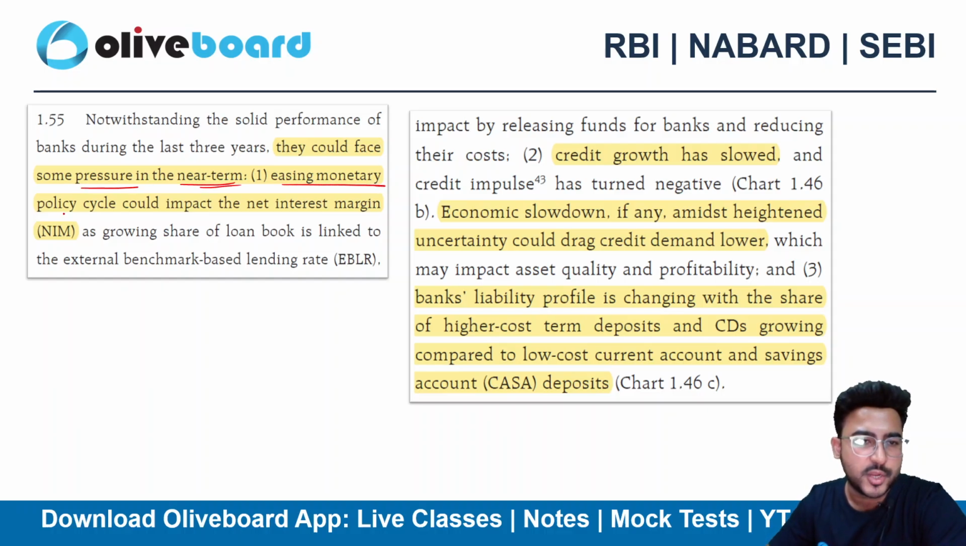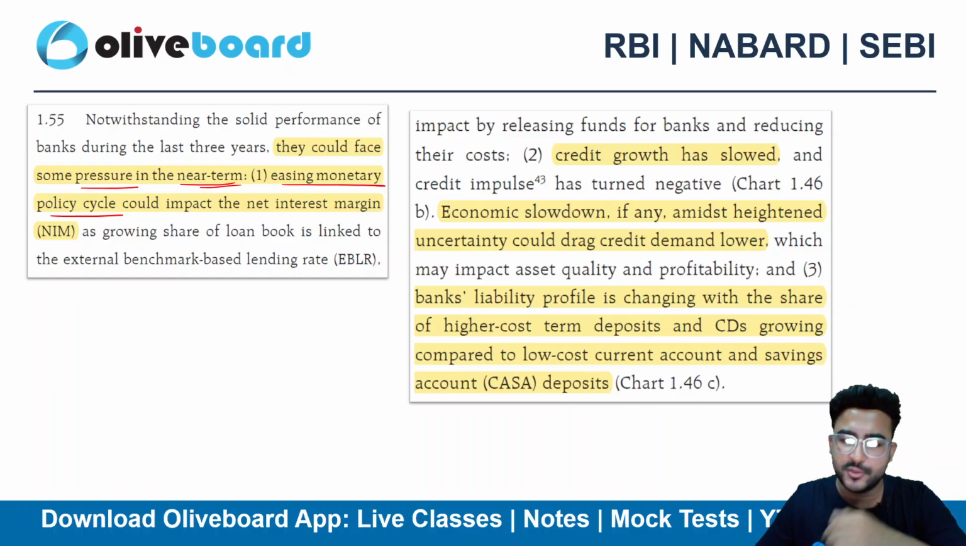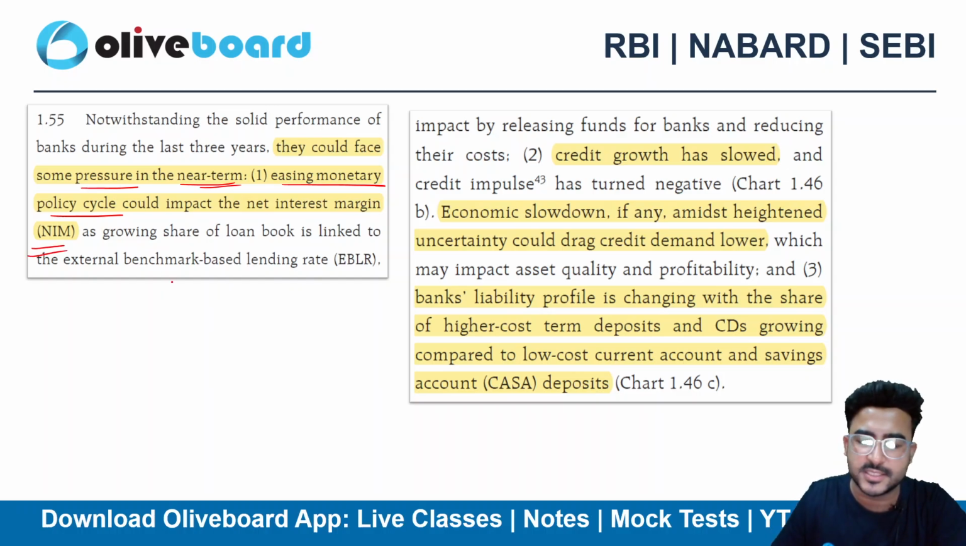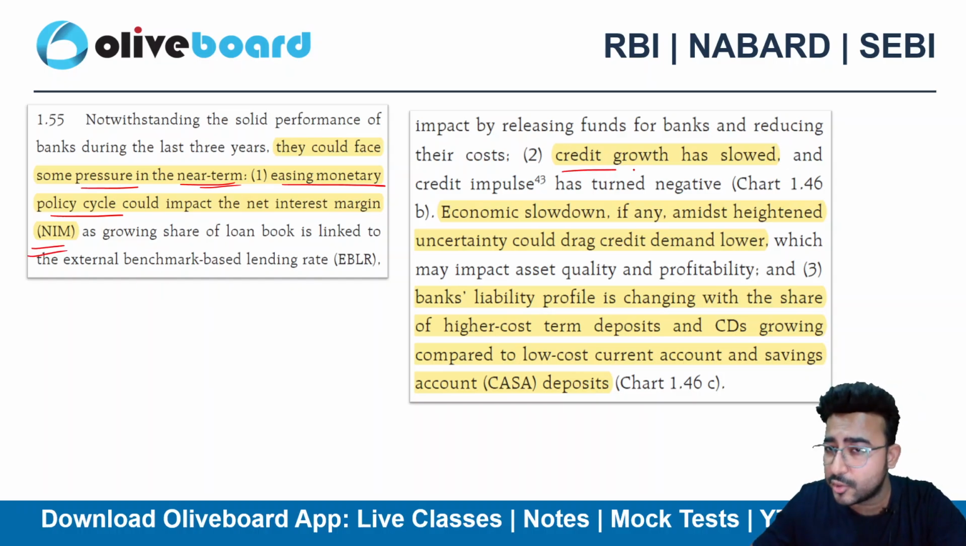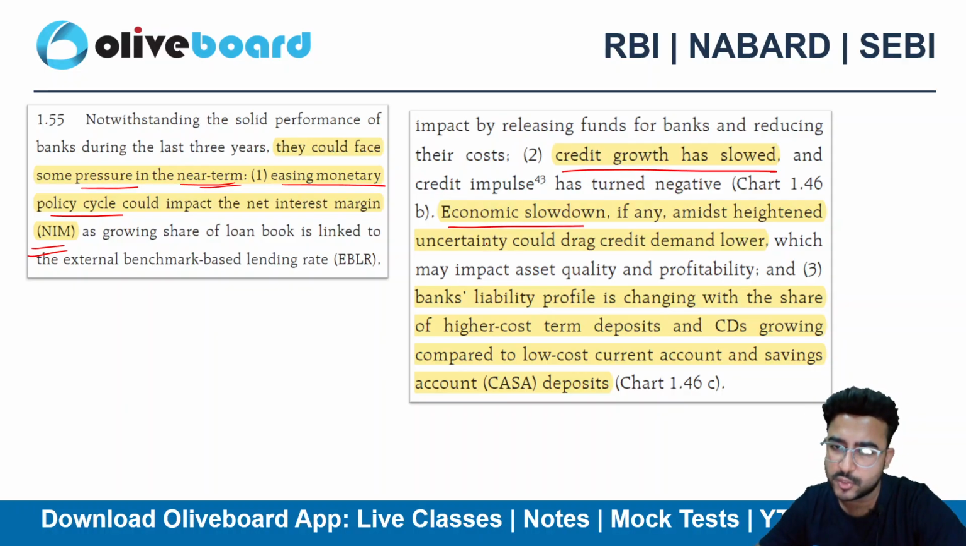Now they could feel some pressure in the near term. Why? Because of easing monetary policy. Whenever there is easing, let's suppose RBI is reducing the rate, the net interest margin is also shrinking, right? Credit growth has slowed. Economic slowdown can be possible because of the recent uncertainties, right? So that's again a problem.